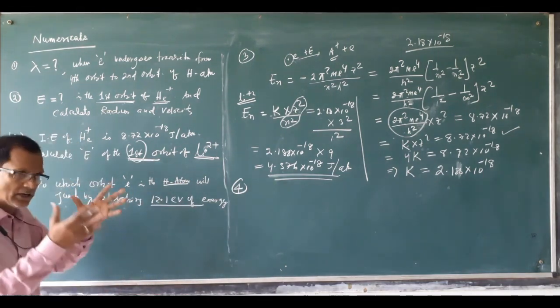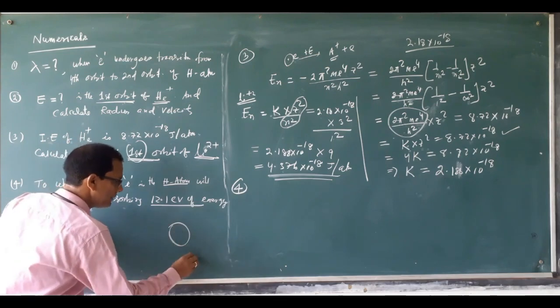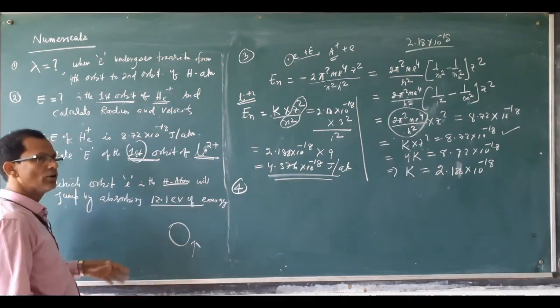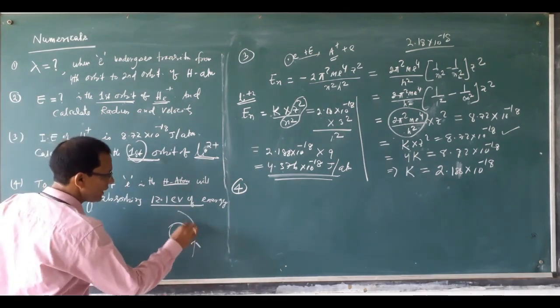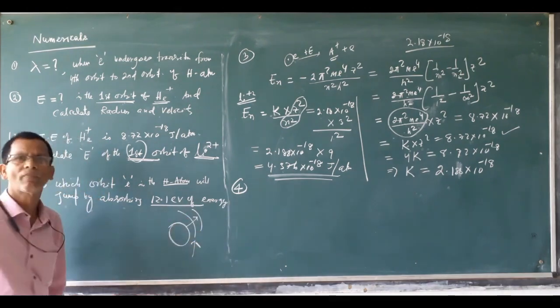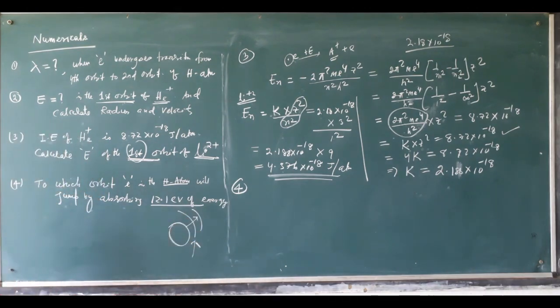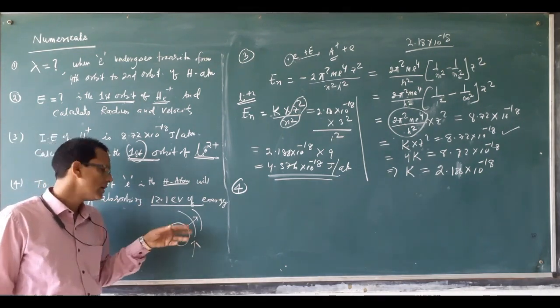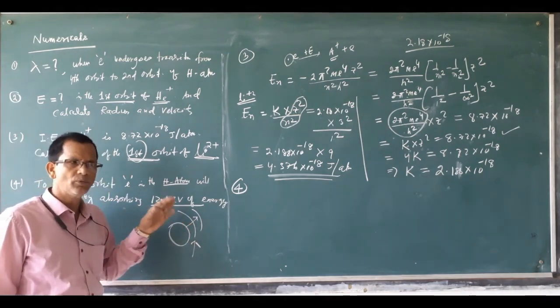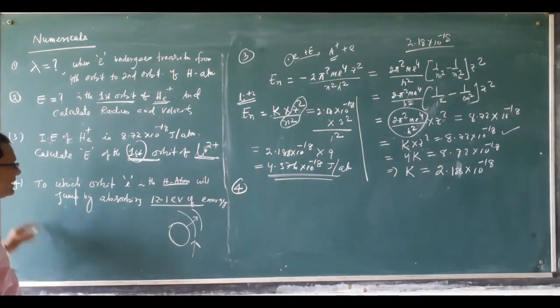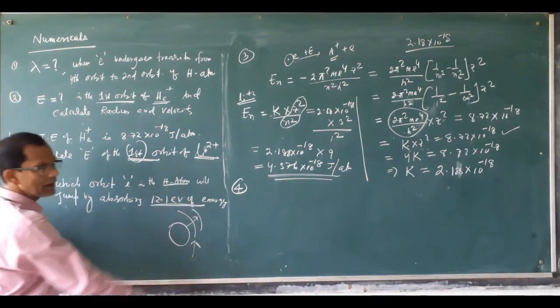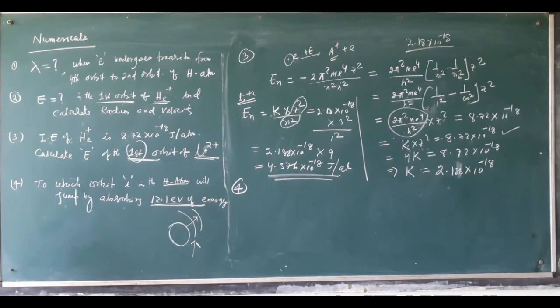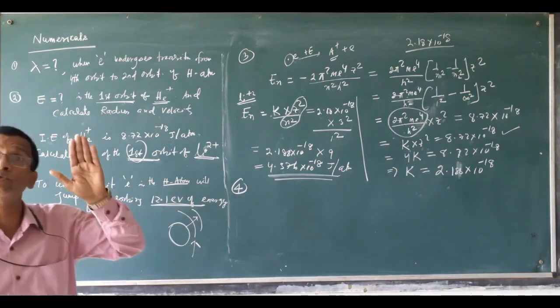We know when energy is absorbed, the electron jumps from a lower shell to a higher shell. This we have already read in Bohr's model. When energy is absorbed by the atom, the electron jumps from a lower shell to a higher shell. The question is, if this much energy is absorbed by the hydrogen atom, then the electron jumps to which orbit?